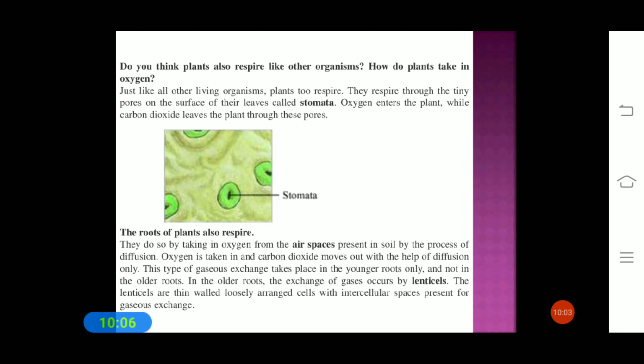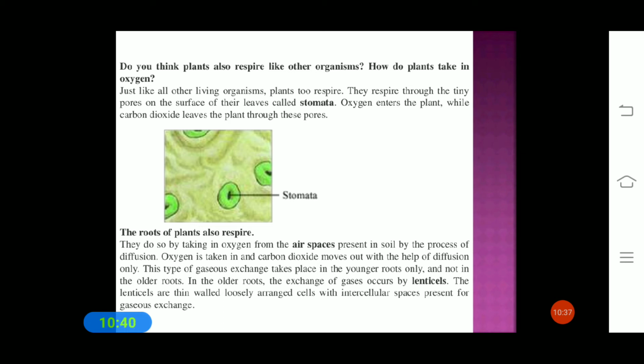The roots of plants also respire. They do so by taking in oxygen from the air spaces present in the soil by the process of diffusion. Here diffusion means what? The transfer of gases from higher concentration to lower concentration. So oxygen is taken in and carbon dioxide moves out with the help of diffusion only. This type of gaseous exchange takes place in the younger roots only and not in the older roots.